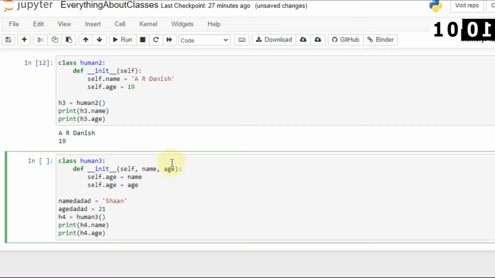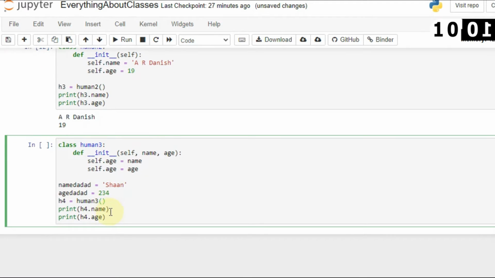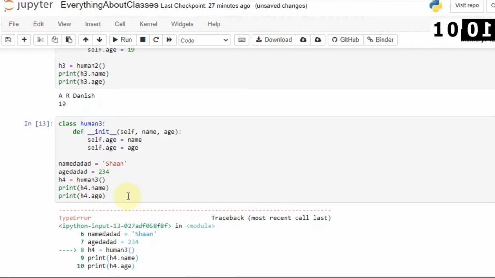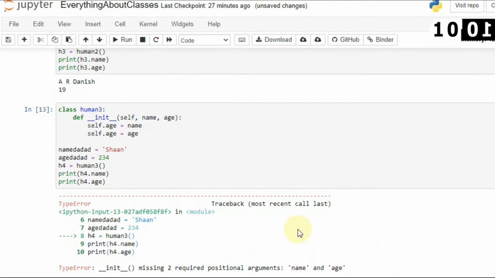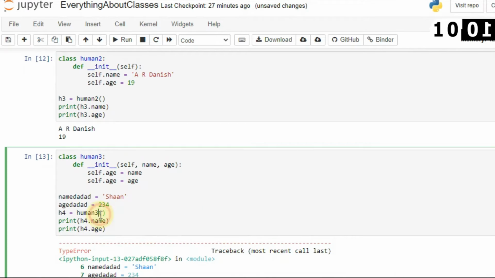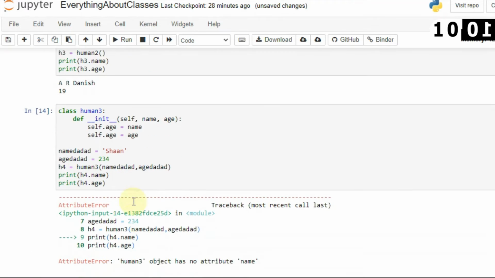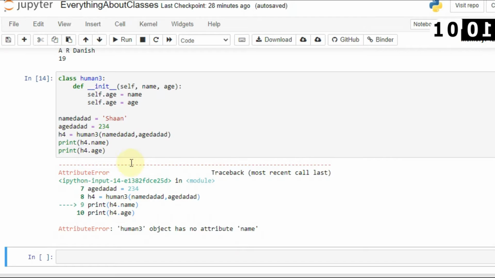It's just like the main function, where you can use any variables, just don't use keywords, otherwise it will get complicated. So now I have created h4 of human3, but if I run it, it will show me an error because I have to pass this value inside the object class also. So let's run this first, and here you can see the error: missing two required positional arguments, name and age. So name and age are missing, so I have to provide those parameters. I will say here name DADAD, and here DADAD. And now if I run, you will see the output of human3 with attributes name.